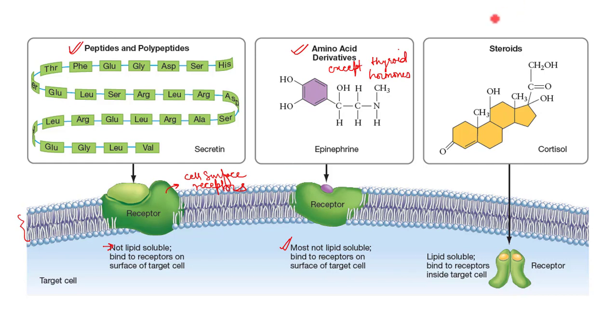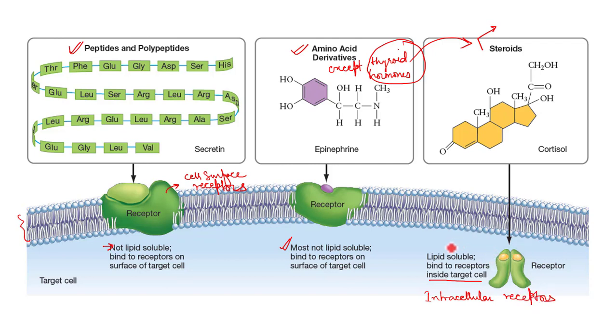On the other hand, we have another group, your steroids, and then these thyroid hormones as well. They can pass through the lipid bilayer because they are lipid soluble, and they bind to receptors present inside the target cell. Since they are present inside the target cell, they are also called intracellular receptors.